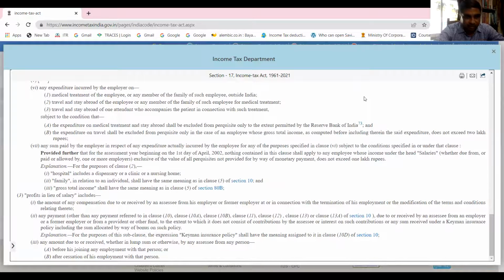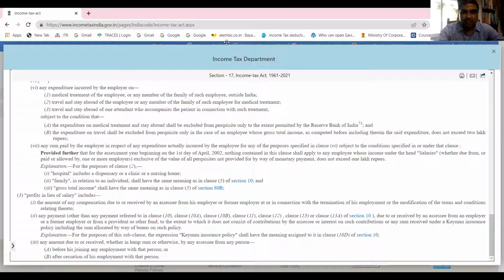You see, these are the items which form part of profit in lieu of salary. It includes the amount of any compensation due or received by an assessee from his employer or former employer in connection with the termination of his employment or modification of the terms and conditions relating thereto. So this is one item. There are other items also, but I think you'll be able to read them. Now let me take you to my slides.